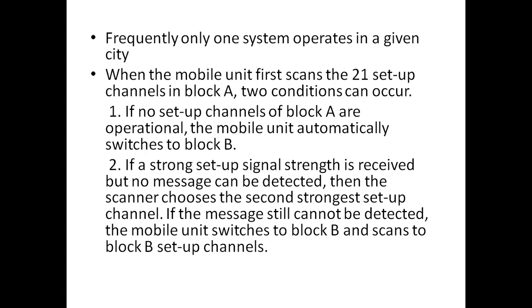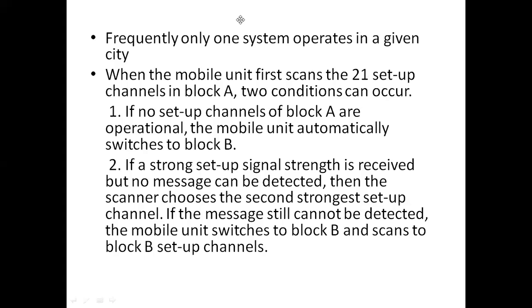Whenever the mobile unit scans 21 setup channels for the signal: in the first case, if no setup channel is available in block A, that is system A, then automatically the mobile unit switches to block B and scans the 21 setup channels in block B. Okay. And in the second case, even if the strongest setup channel is received by the mobile unit, there is no message from the cell site.